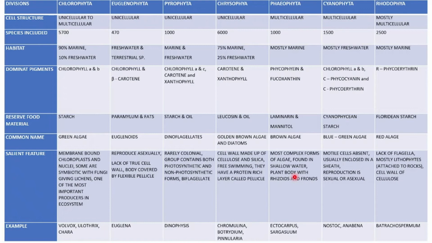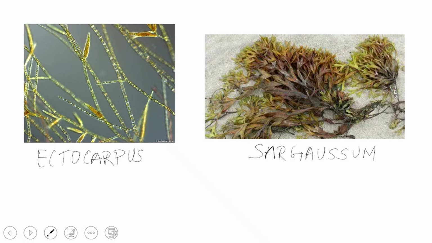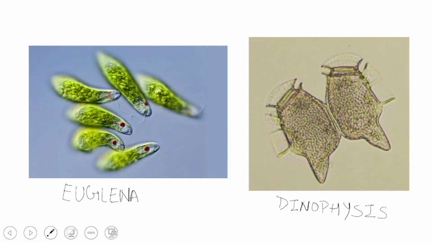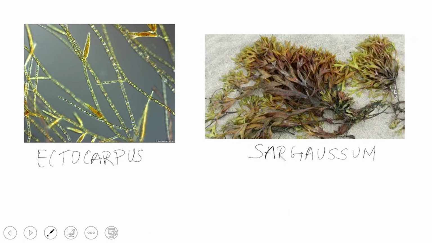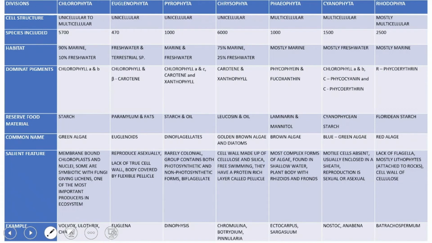The examples of Phaeophyta are Ectocarpus and Sargassum. Let's see the figure. This is how Ectocarpus looks, and this is how Sargassum looks. Every alga in these slides looked very simple and microscopic, but look at this. Ectocarpus and Sargassum have a complex structure. These are the complex forms of algae, known as brown algae.